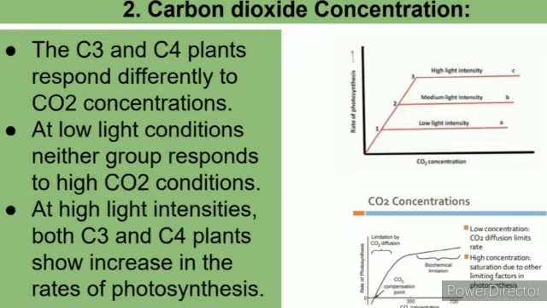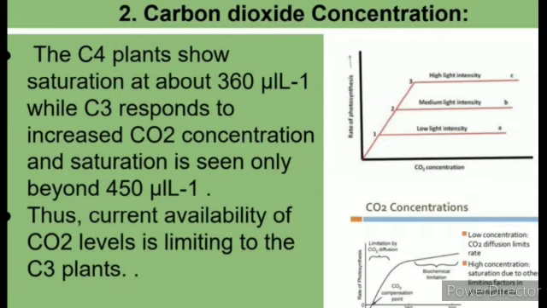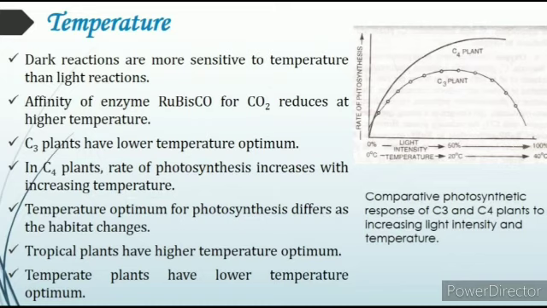C3 and C4 plants respond differently to carbon dioxide concentration. C4 plants show saturation at about 0.036 percent, while C3 plants show saturation beyond 0.0545 percent. Thus, the current level of atmospheric carbon dioxide is limiting to C3 plants, due to photorespiration being reduced by more availability of carbon dioxide to Rubisco. Some C3 greenhouse crops such as tomatoes and bell pepper are grown in a carbon dioxide enriched atmosphere, that leads to higher yield. Next factor affecting is temperature.